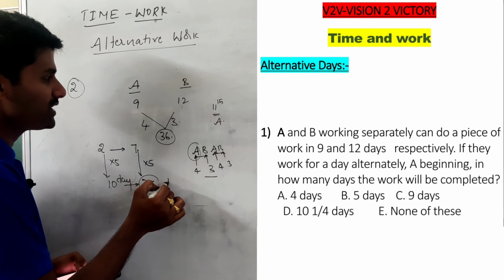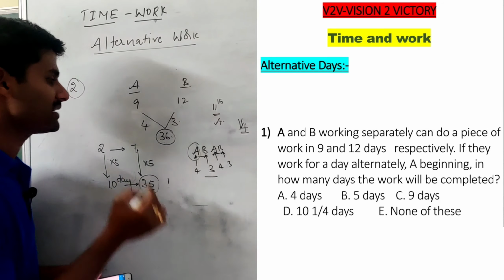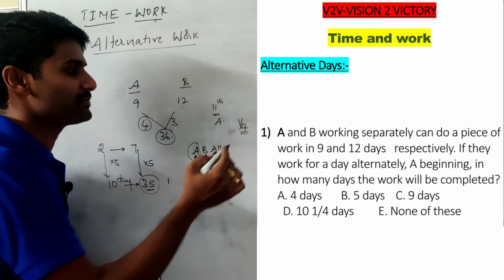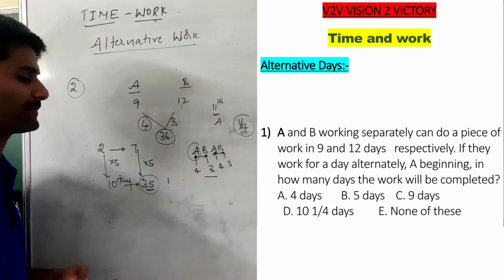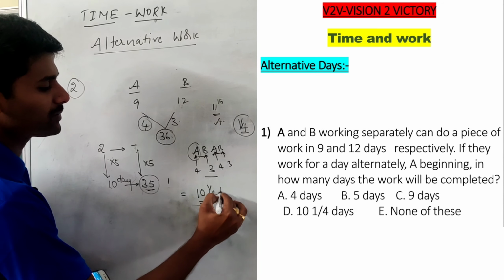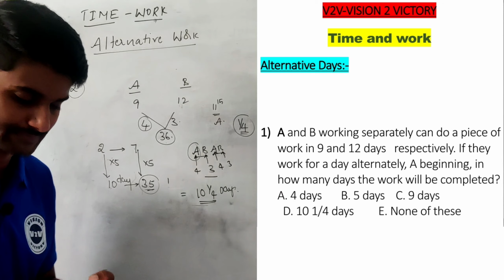So this 1 unit is done by A in 1/4 of a day. Why? Because he completes 4 units per day. But we have only 1 unit, so the time is 1/4 of a day. Then see, the entire work is completed in 10 1/4 days. So the answer is 10 1/4 days.